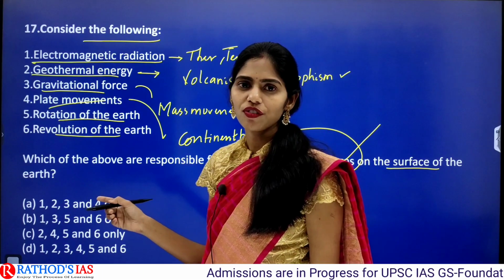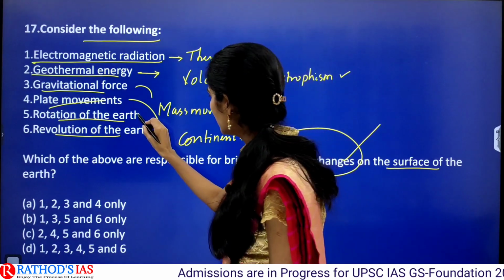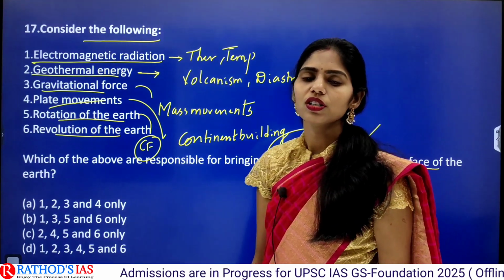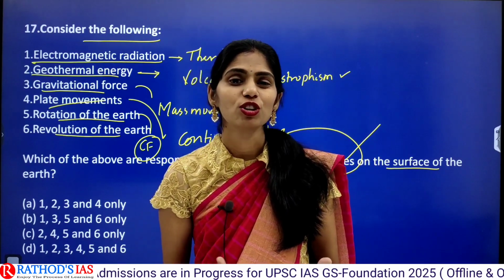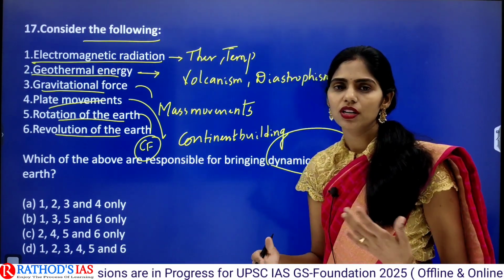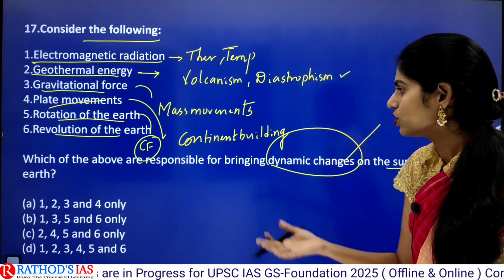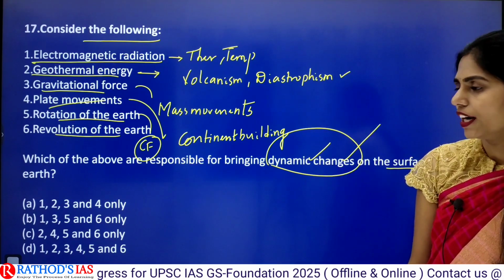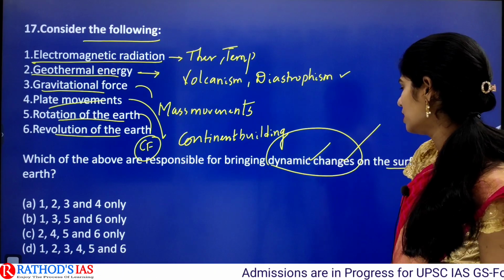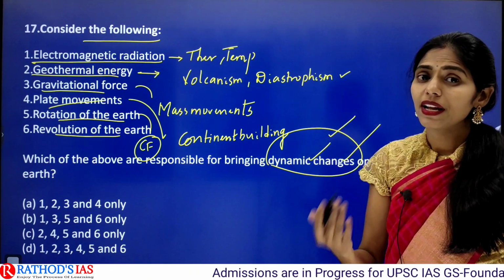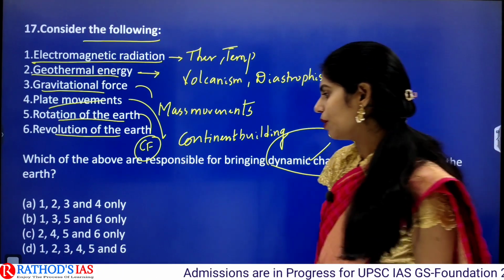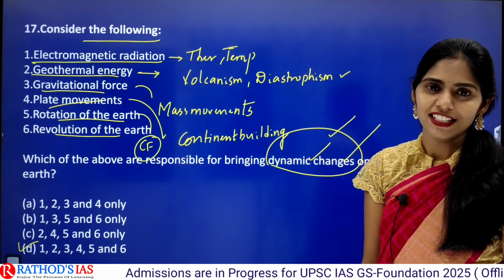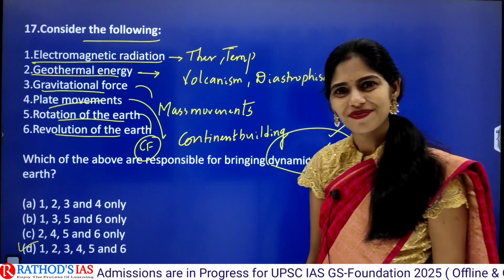And next one is rotation of earth. Because of the rotation of earth, it will cause Coriolis force. And because of this Coriolis force, it can have some influence on many things like winds, oceanic currents, etc. So it is also having the influence. And even because of the revolution of earth we can see there is influence that will cause some dynamic changes on the earth's surface. So the correct option here is D: 1, 2, 3, 4, 5 and 6. All are the reasons. Clear?